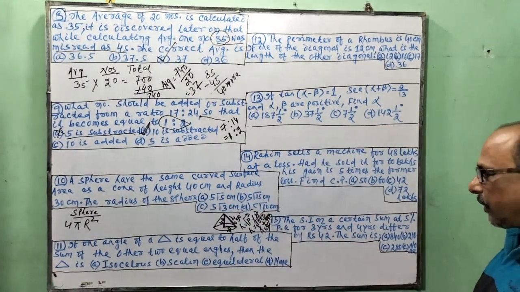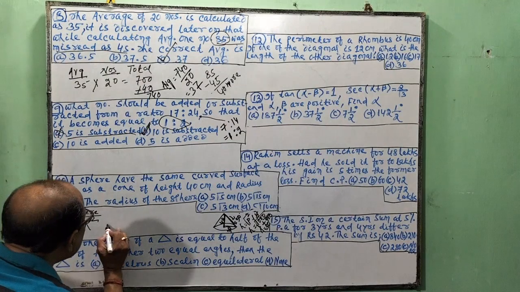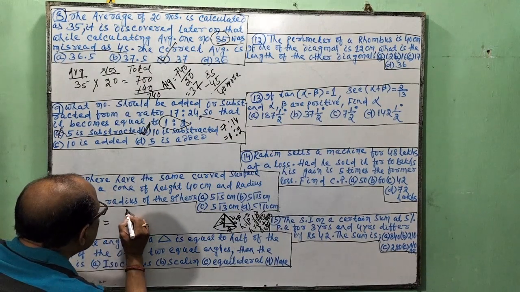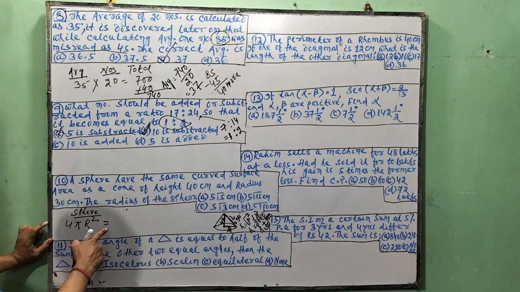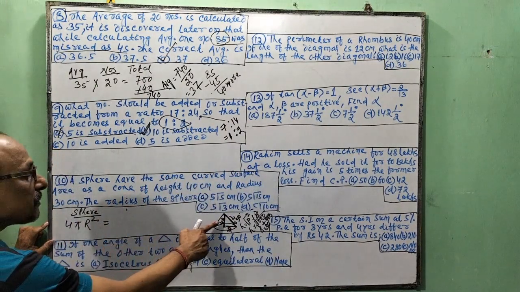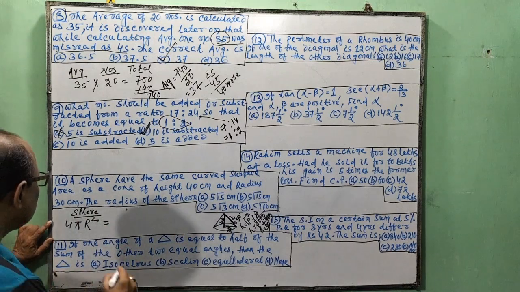Then, when the question is asked, the curved surface area of the sphere is equal to the curved surface area of the cone. So what is the curved surface area of the cone?